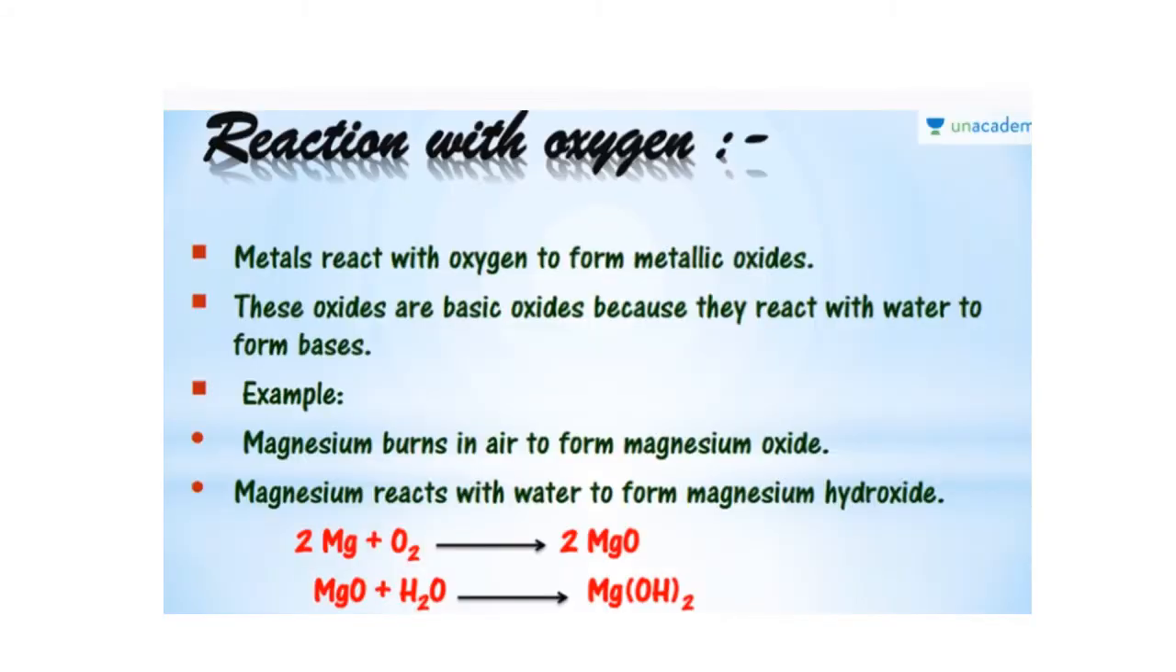The same example has been explained again: metals react with oxygen to form metallic oxides. They are basic because they react with water to form a base. An example of magnesium is given over here. Magnesium burns in air to form magnesium oxide. That magnesium oxide dissolves in water to form magnesium hydroxide. Similarly, it can be zinc, it can be copper, etc.